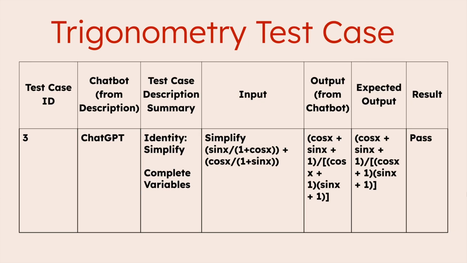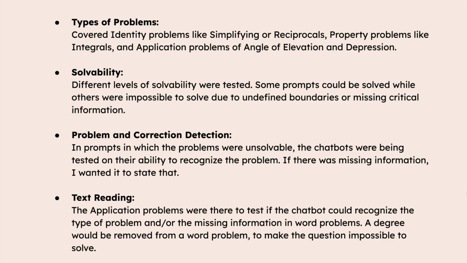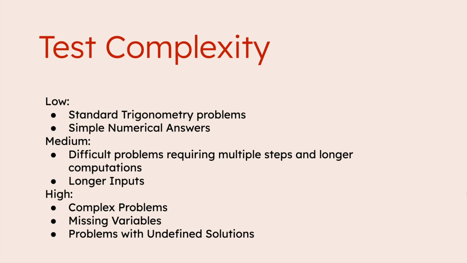Trigonometry followed the same test case format, with ID, chatbot, description, input, output, expected answer, and results. Its tests judged the coverage of a chatbot's abilities to solve different trigonometry and geometry, how it handled differing levels of solvable problems, error detection, and complex problems in text. These were reflected in the lower, medium, and high test case complexities.